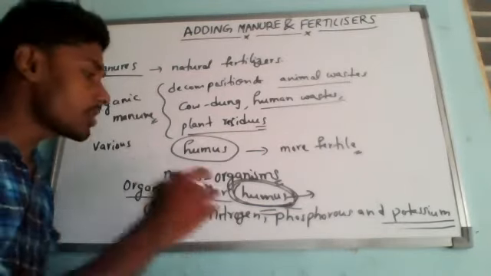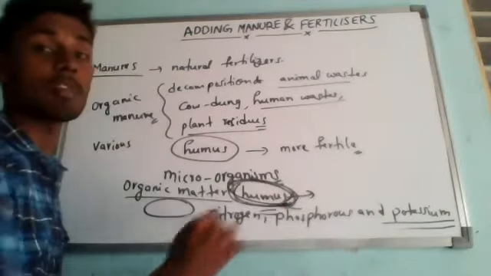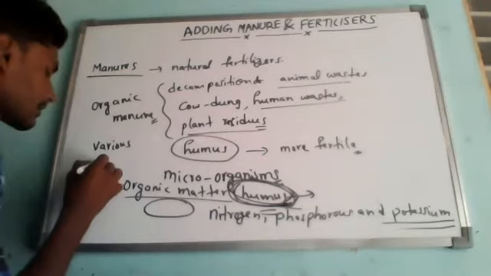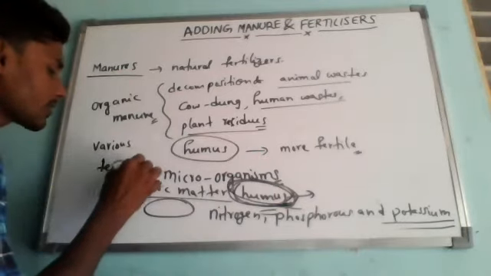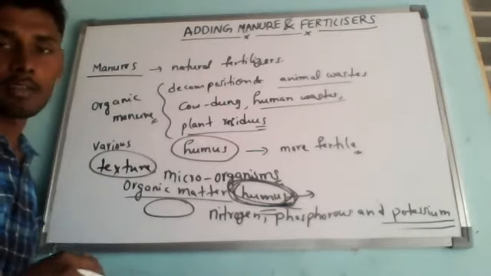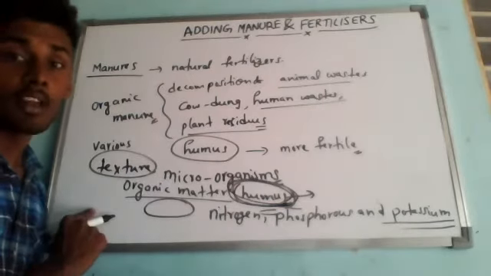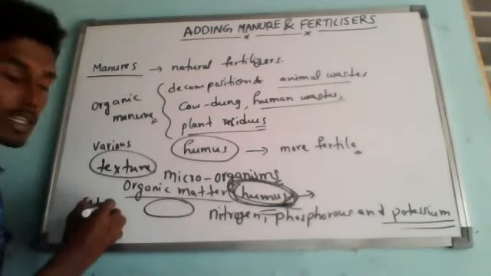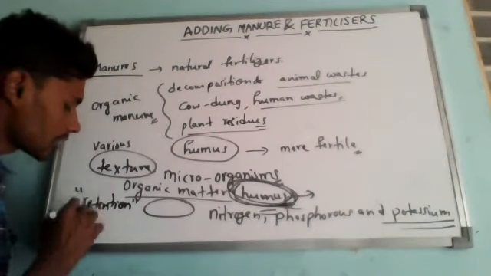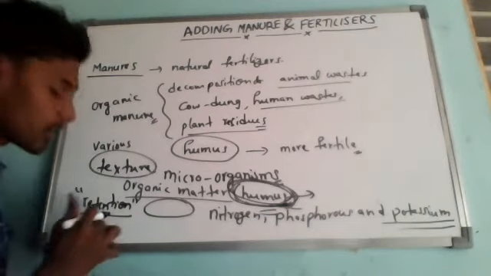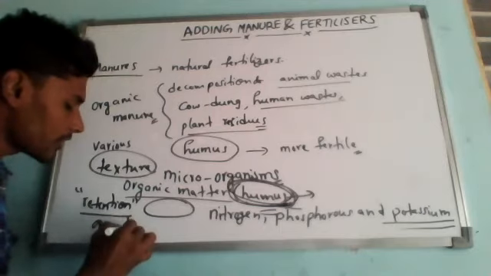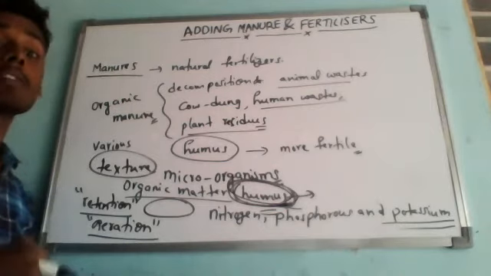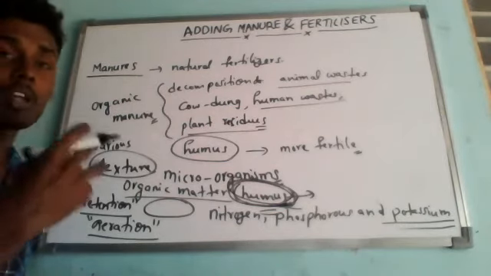So this manure, this manure means what? The humus, organic matter, means the manure improves the soil texture. Soil texture. So what is the meaning of soil texture? The structure of the soil, for better retention of water, means better storage of water, and also aeration. So what is the meaning of aeration? Storage of enough air inside the soil for the plants to grow easily, happily, healthily.